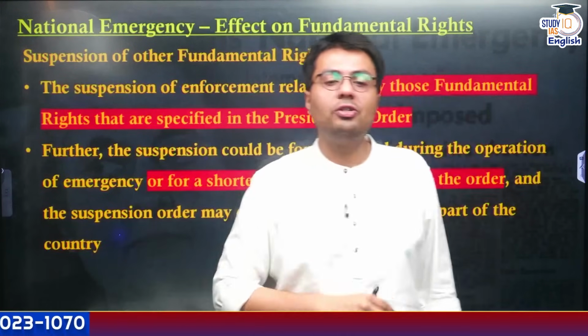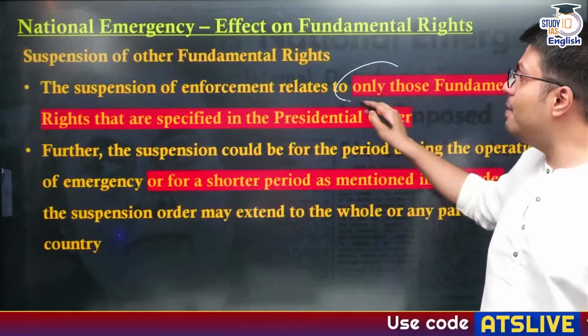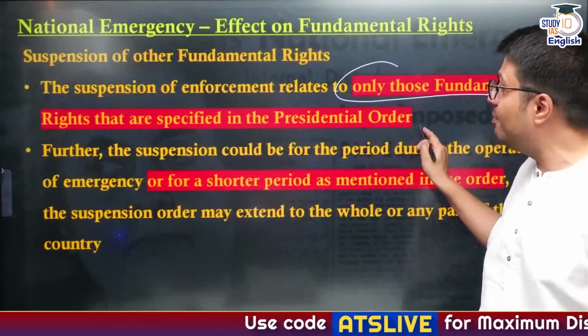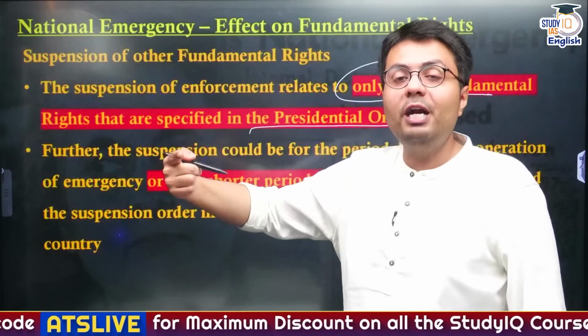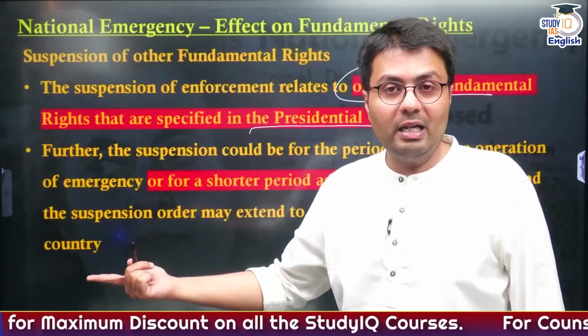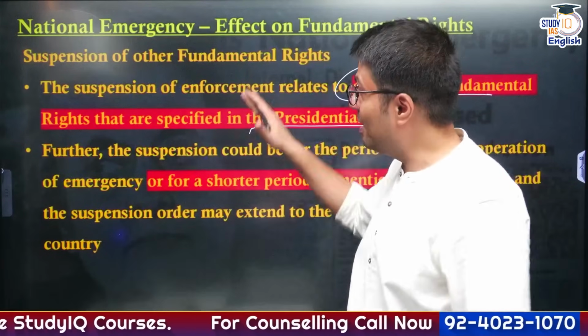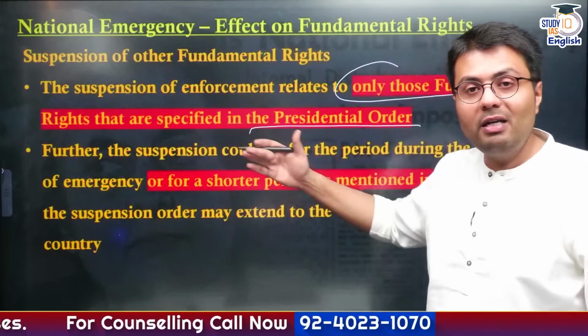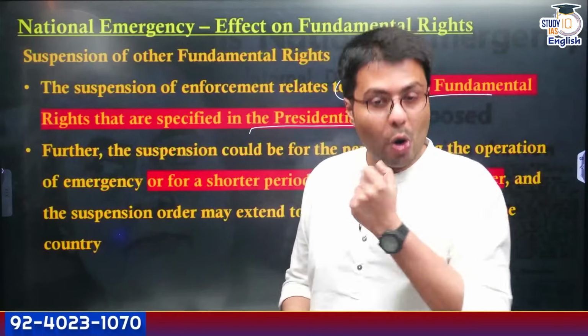There are other restrictions to it also. That is suspension of enforcement. This can only be related to those fundamental rights which are mentioned in the President's order. So I told you Article 358 provides automatic suspension of Article 19 fundamental rights after national emergency. But in case of other fundamental rights, those can be suspended, but you need a separate presidential order for it.